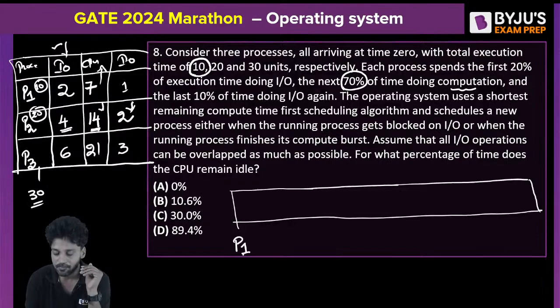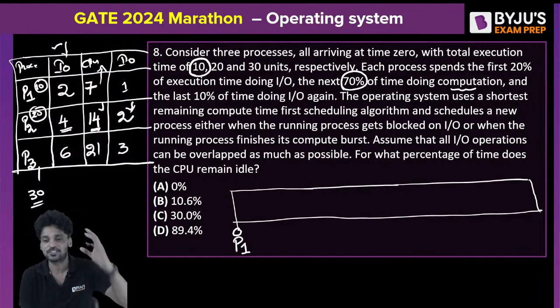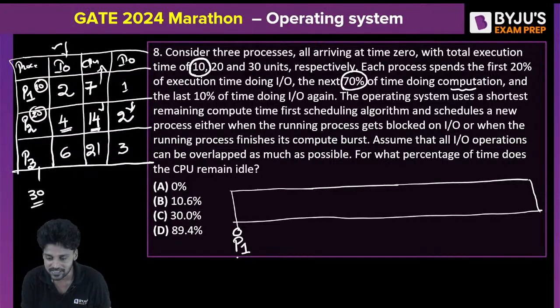When process P1 arrives at time 0, does it enter into the CPU directly? No, it will not. You need to understand all the processes are said to have arrived at the first clock pulse itself: in 0 itself, P1 enters, P2 enters, and P3 enters, according to the question. But when P1 arrives, it goes to the IO for 2 clock cycles.